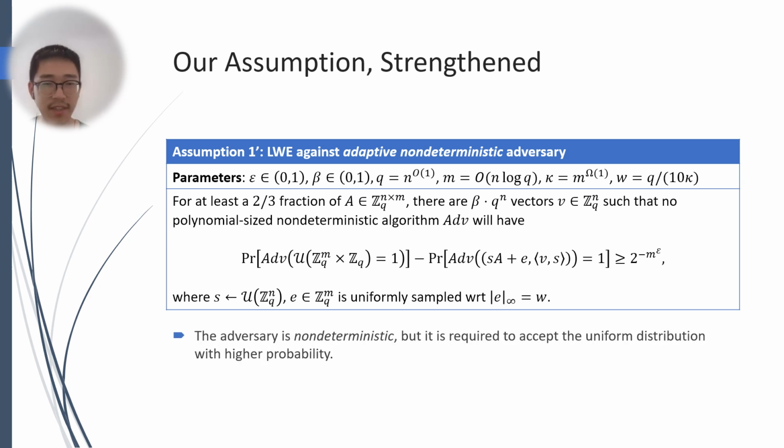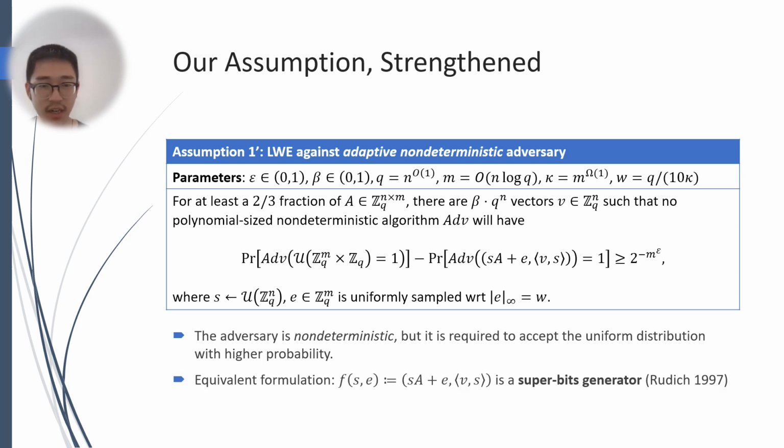The thing that makes the definition non-trivial is that although the adversary is non-deterministic, it is required to accept the uniform distribution more likely instead of the LWE distribution, because otherwise the trivial algorithm that guesses the secret will be likely to accept the LWE distribution compared to the uniform distribution.